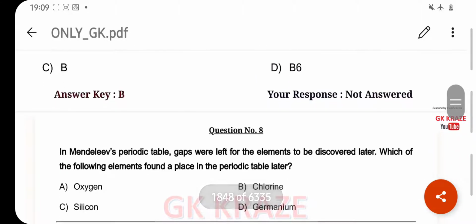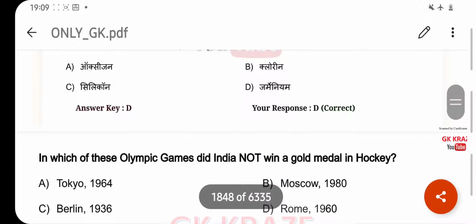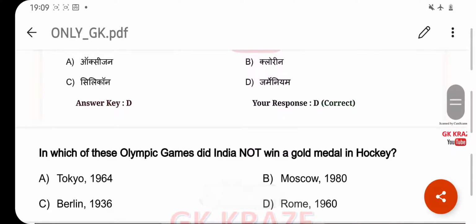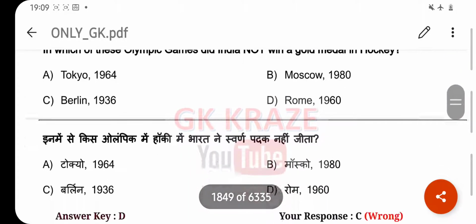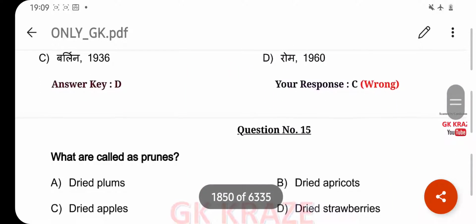In Mendeleev periodic table, gaps were left for the elements to be discovered later. Which of the following elements found a place in the periodic table later? Your right answer is germanium. Option D. In which of the Olympic game did India not win a gold medal in hockey? Your right answer is Rome 1960. Option D. What are called as prunes? Your right answer is dried plums. Option A.